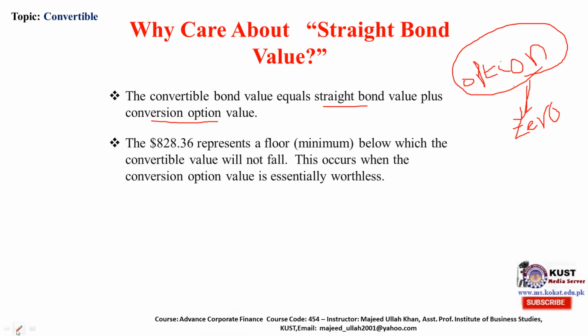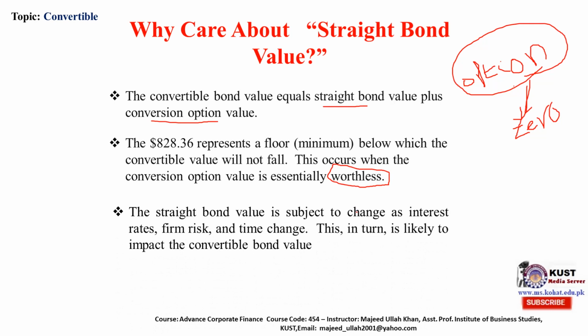So $828.36 represents the floor, the minimum below which the convertible bond will not fall. This occurs when the conversion option value is essentially worthless, when the stock of the company is not attractive enough for investors to be motivated to convert their bonds into common stock, so it becomes worthless. Straight bond value is subject to change in interest rate.